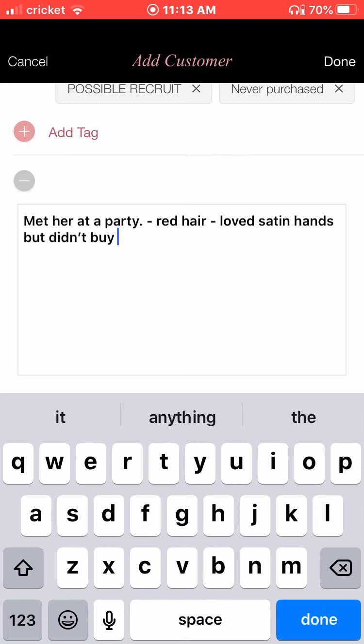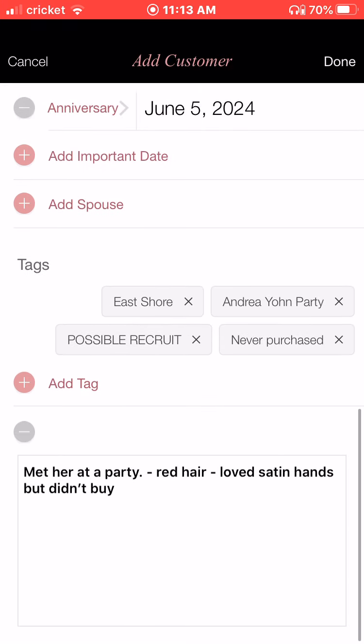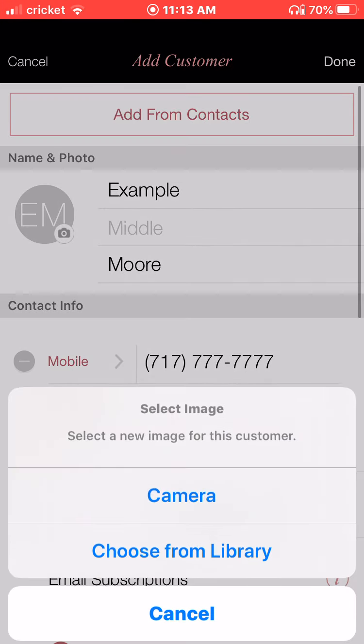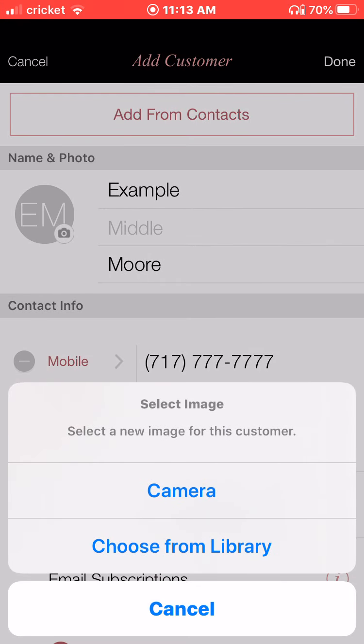This is your full service software system to keep track of your customers. Okay, so the other thing I can do in here is I can hit a little picture, right? And this is going to pull up. I can go to my camera and I could take a photo of her at the party and upload it here. I could also go to Facebook, guys, and screen save her profile photo, right?